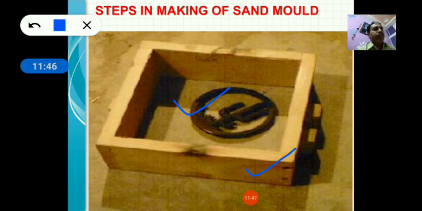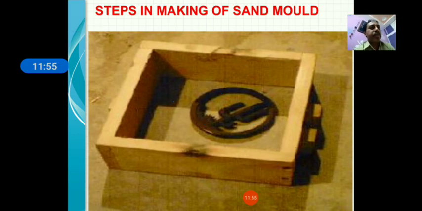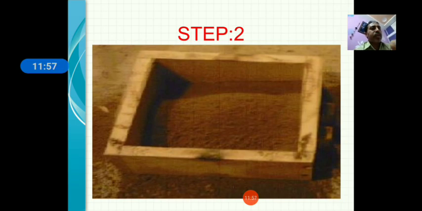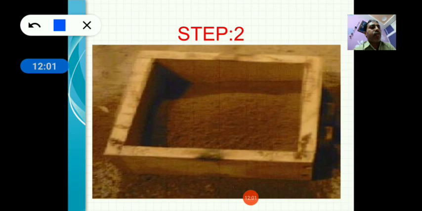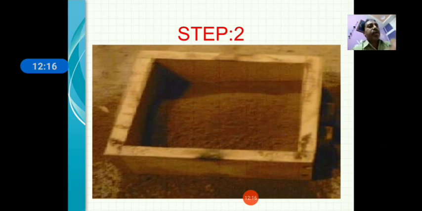First of all you have to place the pattern inside the flask and fill it with sand. So this is the second step. After making a pattern you have to fill the sand. The whole box, which is called the flask, is filled up with the sand and you apply certain pressure.